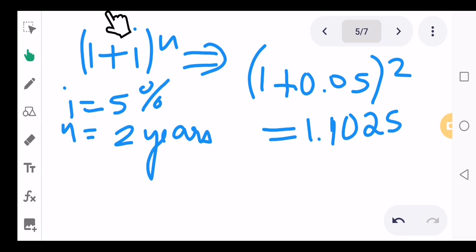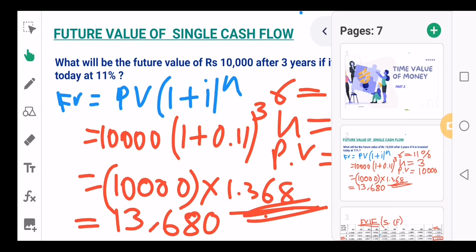So basically what are you doing? You are just finding out the future value of 1 rupee after n years at some particular rate of interest. And once you find out the value of 1 rupee, all you need to do is multiply with the present value. Let's go back to the question.